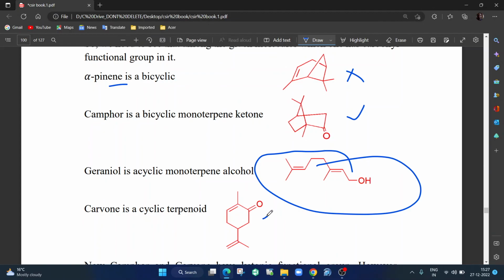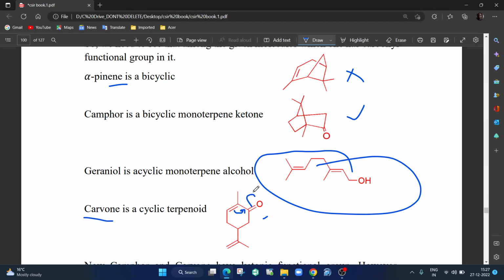This one is again a ketone, carvone. I don't know how you remember the structure, but if you remember it, good. But never ever take risks in these questions. If you don't know the structure, you will be completely wrong, and it's tough to remember so many natural product structures. But carvone basically has an alpha beta unsaturated ketone. So if you have an alpha beta unsaturated ketone, you know conjugation occurs.